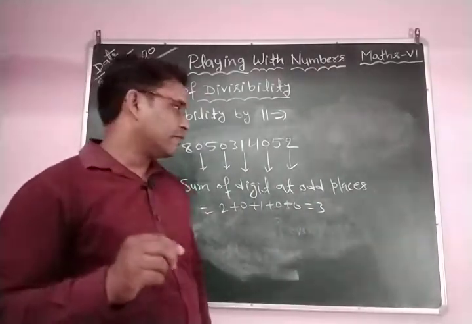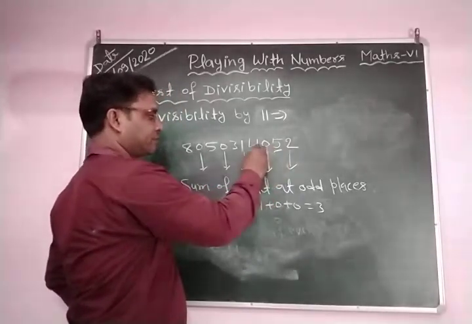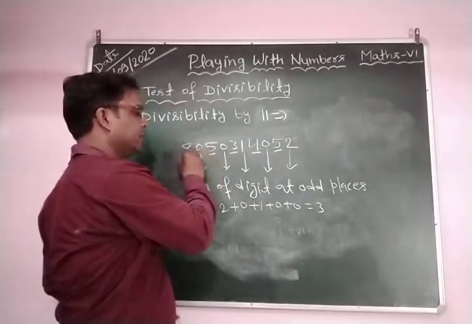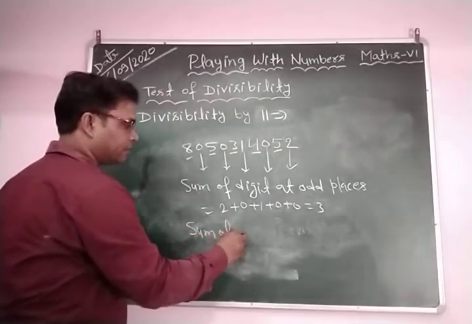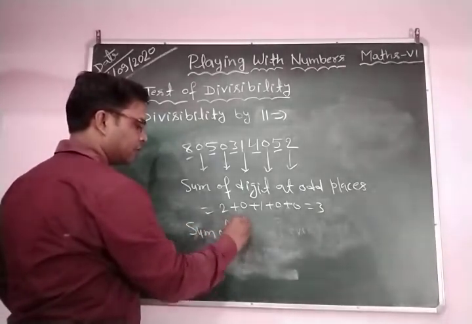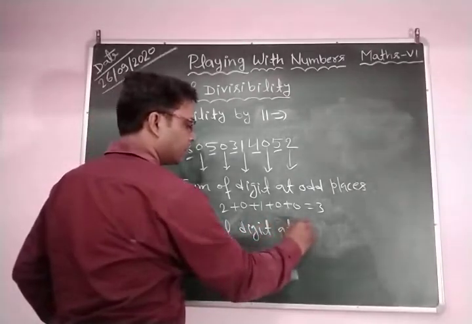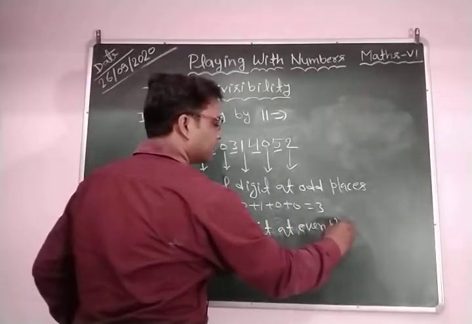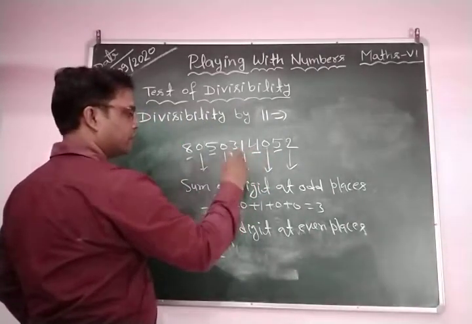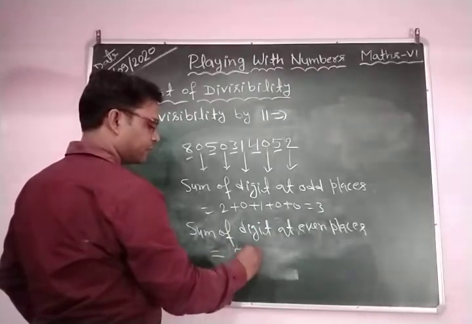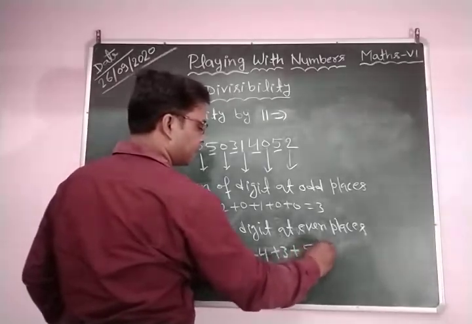Now we are going to find the sum of digits at even places. Okay. These are even place digits. So the sum of digits at even places is equal to 5 plus 4 plus 3 plus 5 plus 8.